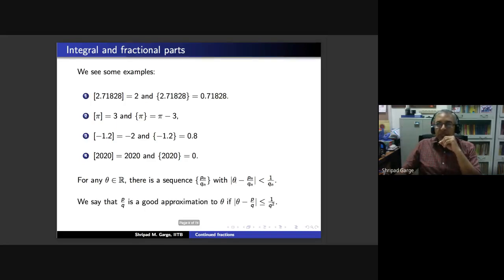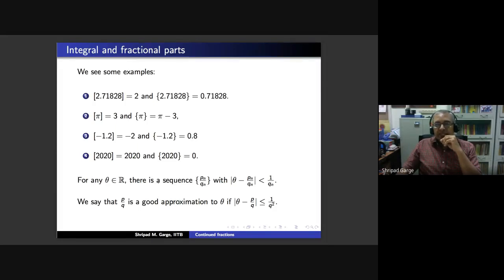So if I replace the Pn by n with Pn by Qn, we are getting a sequence Pn upon Qn converging to theta with the property that theta minus Pn upon Qn is less than 1 by Qn. So this is an approximation that we always get, and with a rather easy arithmetical construction. So we have the integral part for any real number theta, and using that we have such a sequence.